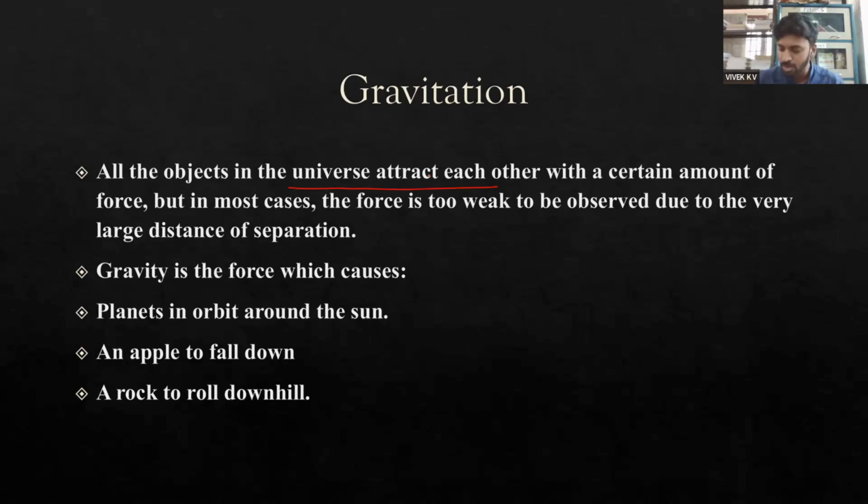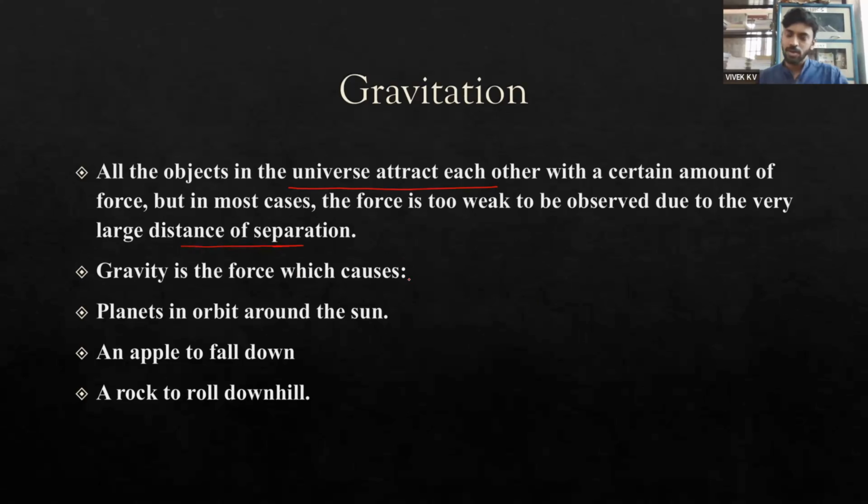Every object in the universe attracts each other, but we are not able to experience it because the distance between the two masses is very large. If the distance of separation is very large, then the gravitational force that we can feel is very small, not that significant.